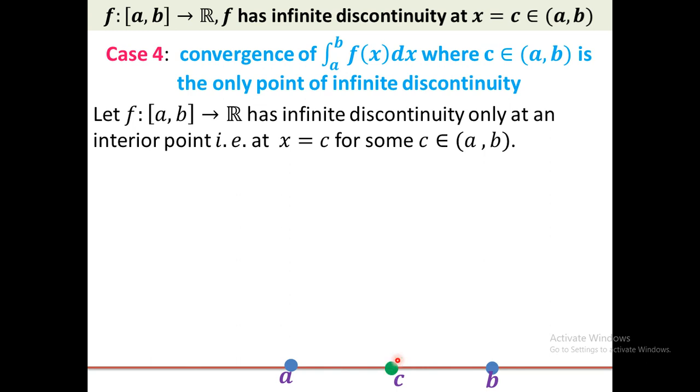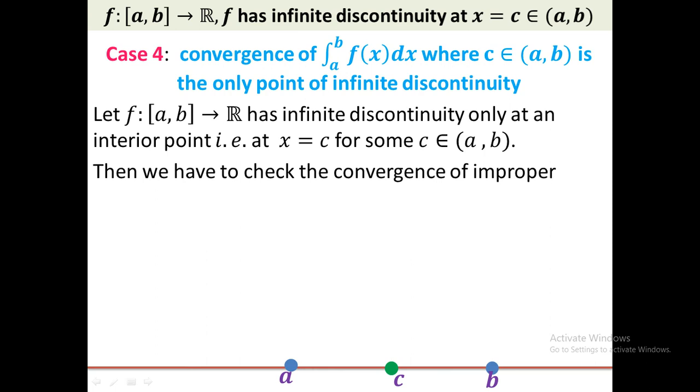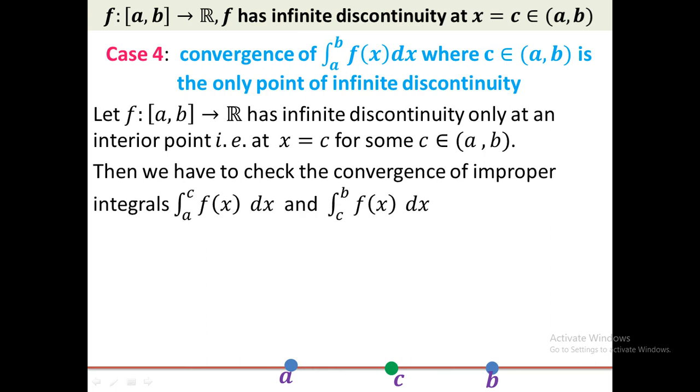Therefore to check the convergence of the improper integral on [a, b], we have to check 2 improper integrals. One is the integral from a to c of f(x) dx and another is the integral from c to b of f(x) dx. If both integrals converge, then we can conclude that the integral from a to b of f(x) dx is convergent. Then we have to check the convergence of the improper integrals from a to c and from c to b.